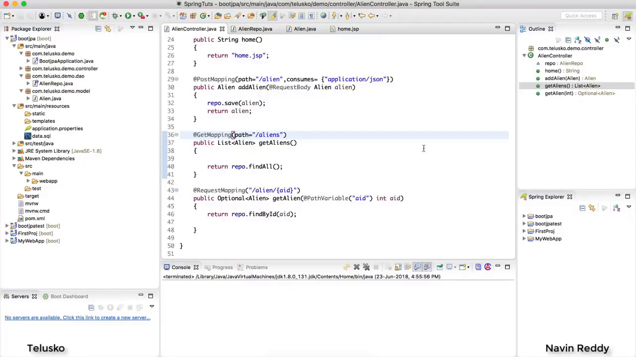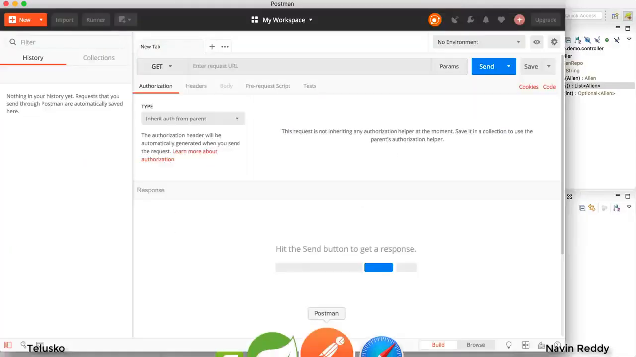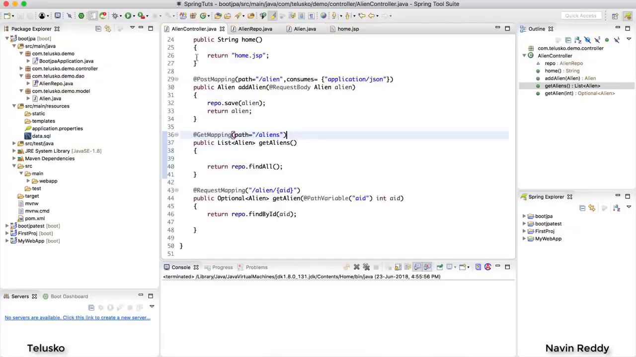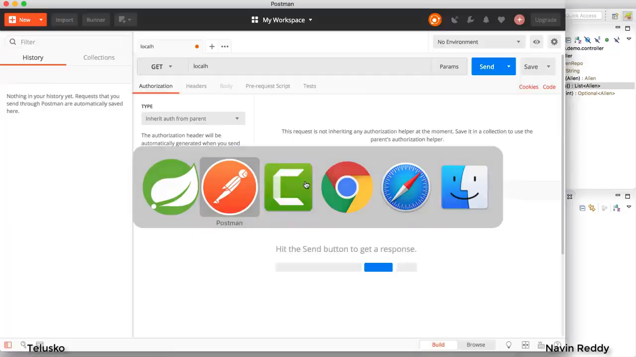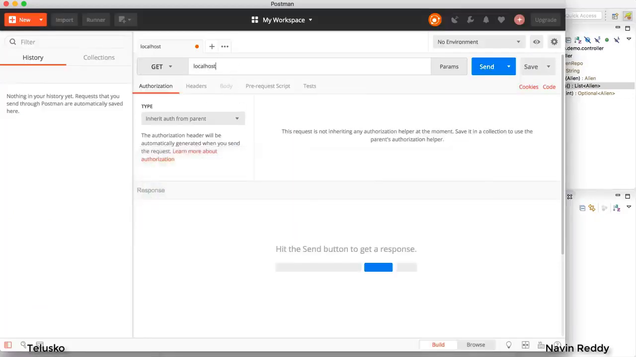So what we have done till now is very simple. If I go back to my Postman and send a URL, first of all, let me just run this application. So I will say run. Go back to Postman and here I would say localhost